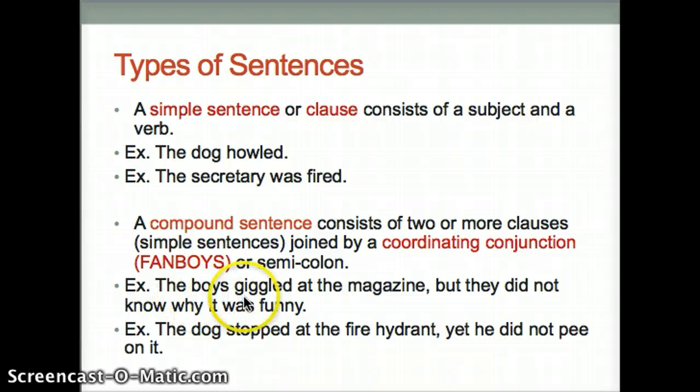So the first part, the boys giggled at the magazine. You could have a period there and then start a new sentence: they did not know why it was funny. Instead, you could add a comma first, and then your coordinating conjunction, and join those two simple sentences together. The second one, the dog stopped by the fire hydrant. Again, you have a comma first, then your coordinating conjunction, and then your second independent clause: he did not pee on it. So that could be a sentence on its own as well.